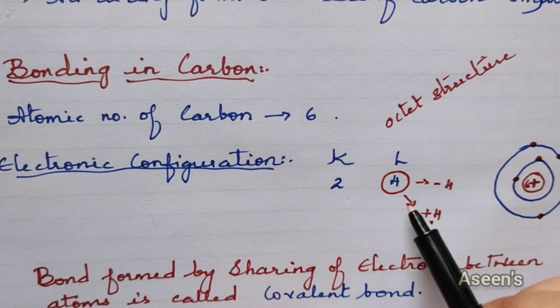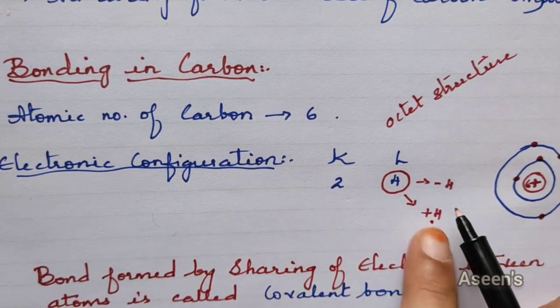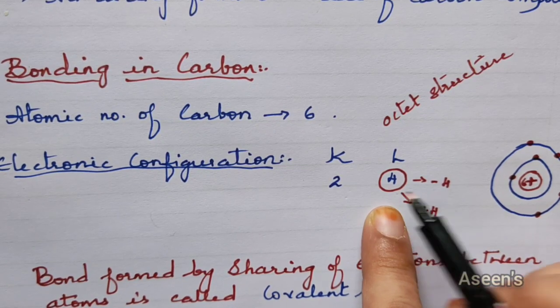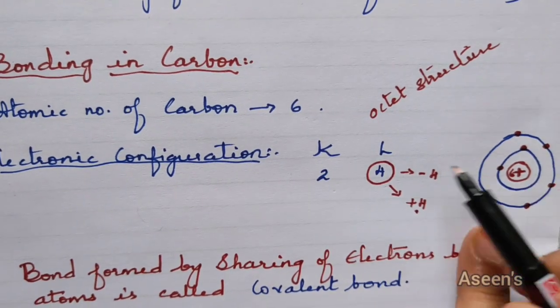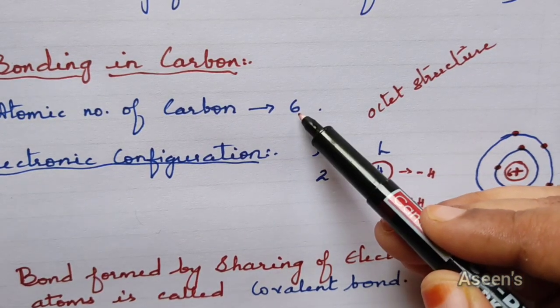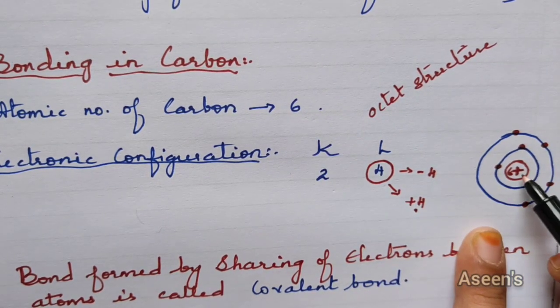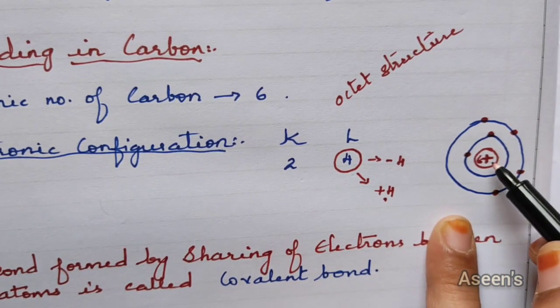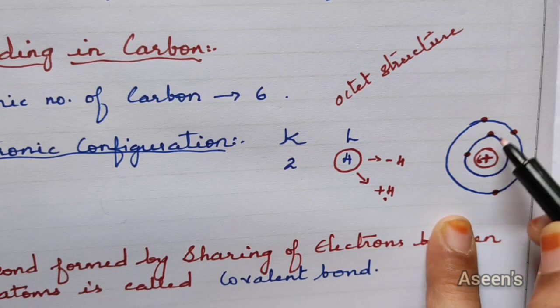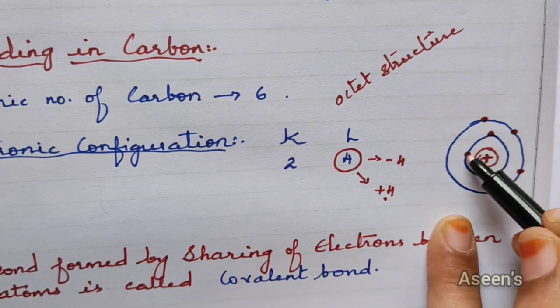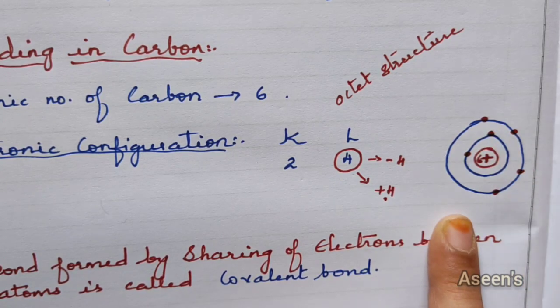So now, taking plus 4, if you are adding 4 electrons here, what is the possibility? See here, whatever atomic number we have for the element, the same number of protons are present in the nucleus. So as you can see here, we have got 6 protons and 6 electrons. In the first shell we have got 2, in the second shell we have got 4.